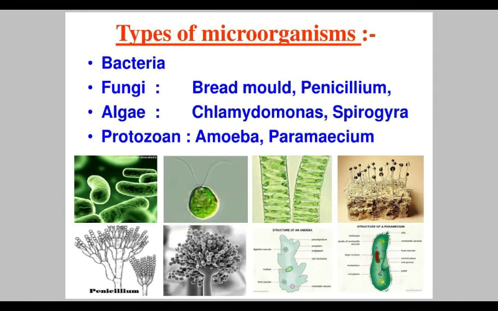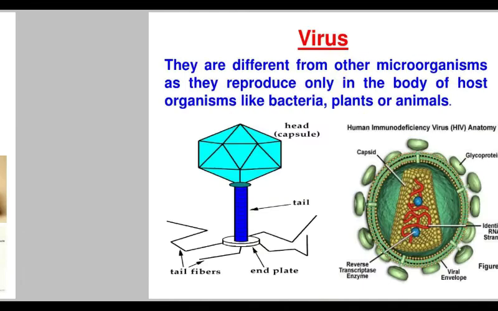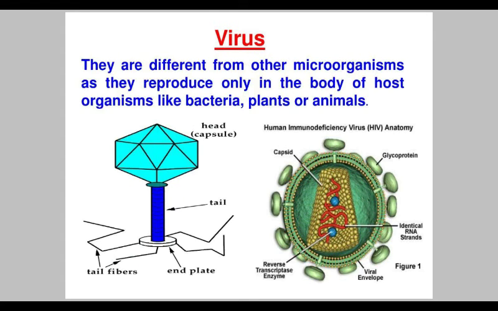There are basically four types of microorganisms. First one is bacteria, second one is fungi, third is algae and fourth one is protozoa. Virus could not be considered as living because they use the host machinery to reproduce.